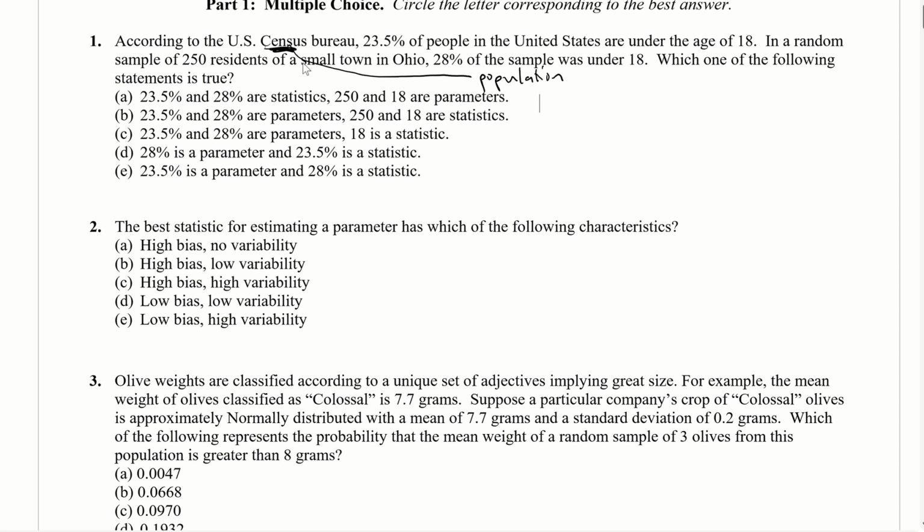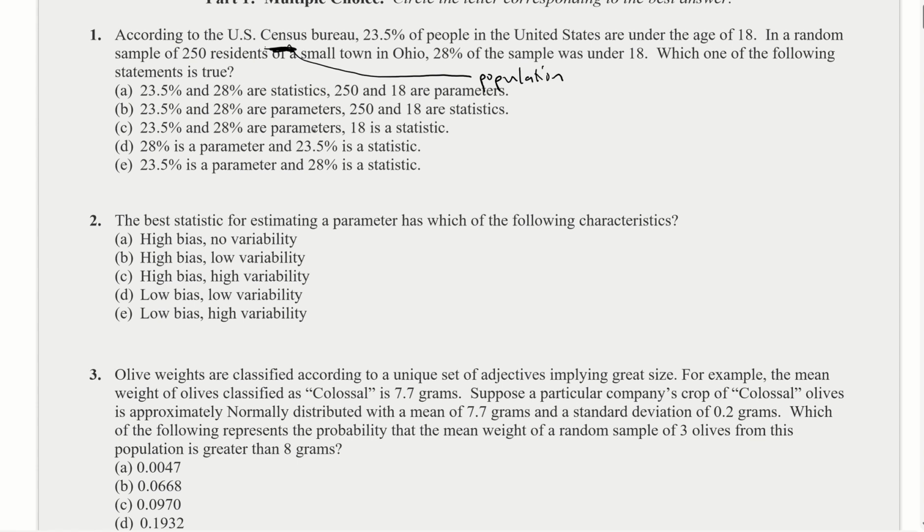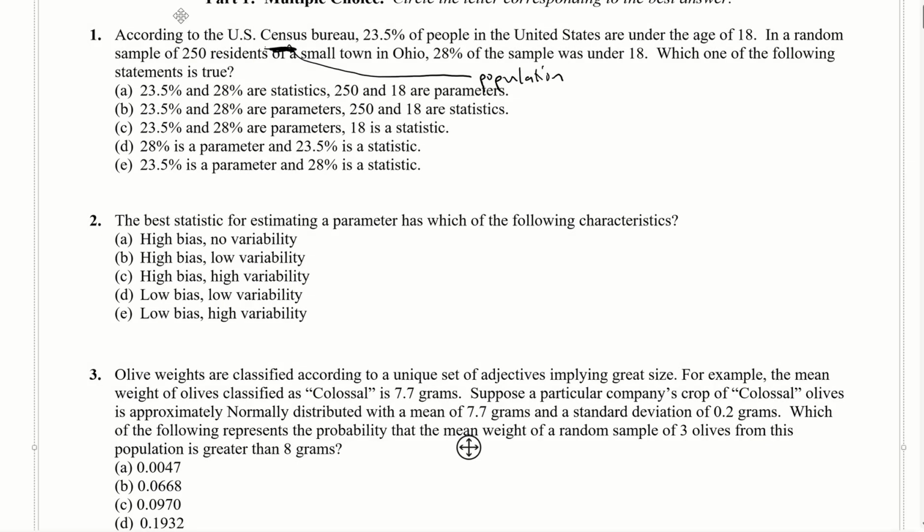This is a sample of 250 residents, and 28% of the sample was under 18. So that 28% is a statistic because it comes from a sample, but 250 is also something that comes from the sample. Okay, so it's not a parameter.